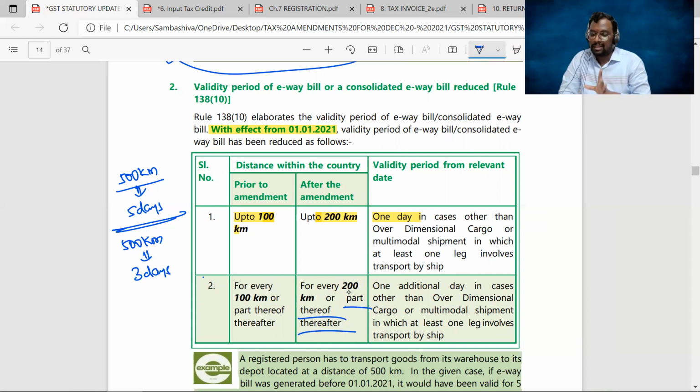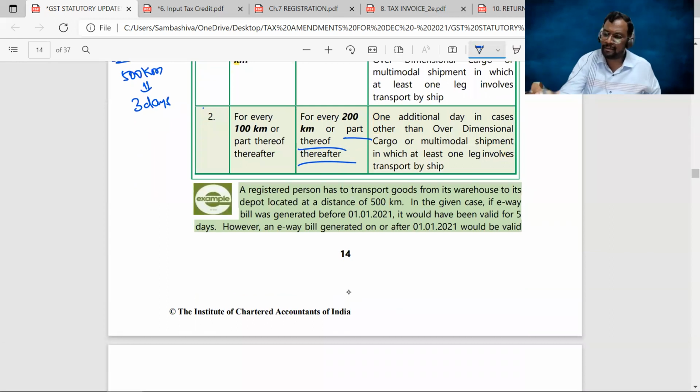That means in those 3 days, you have to reach your destination. Otherwise, the e-way bill you have generated will lapse. Again, you need to renew that e-way bill, or you need to apply for a new e-way bill. Clear, sir? The same example is provided here: a registered person who has to transport goods for a distance of 500 kilometers.